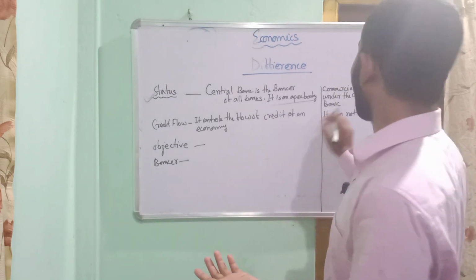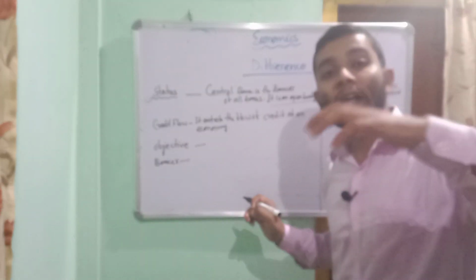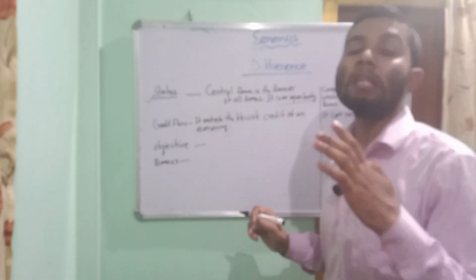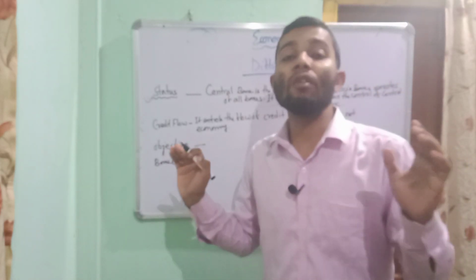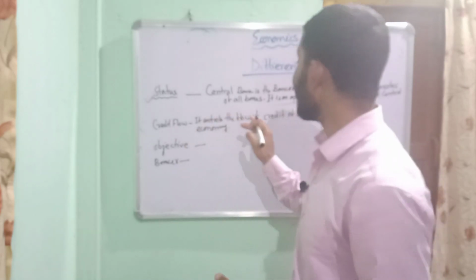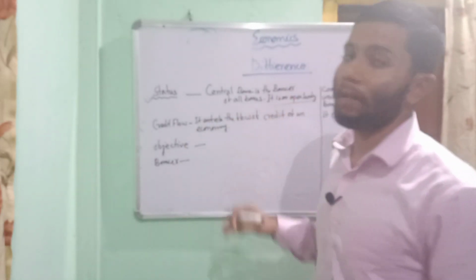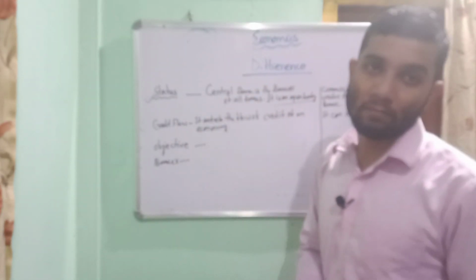On the other hand, commercial banks operate under the control of the central bank. Commercial banks follow the guidelines of the central bank. Commercial banks obey the orders of the central bank. And the central bank is the apex body. It is the banker of the banks.